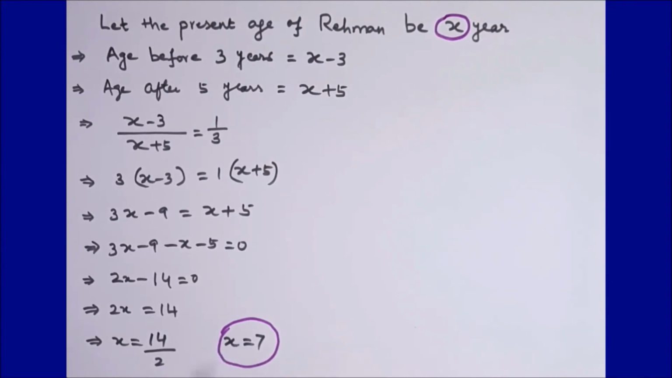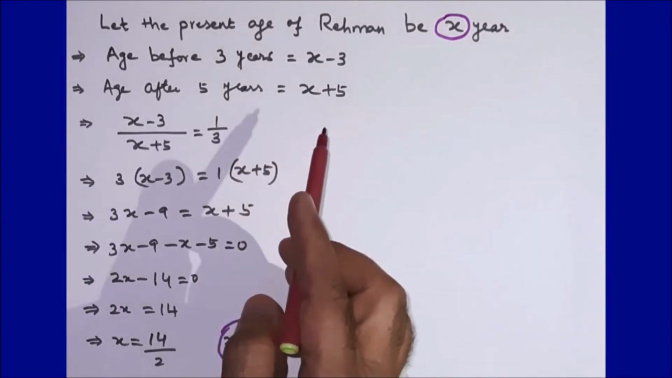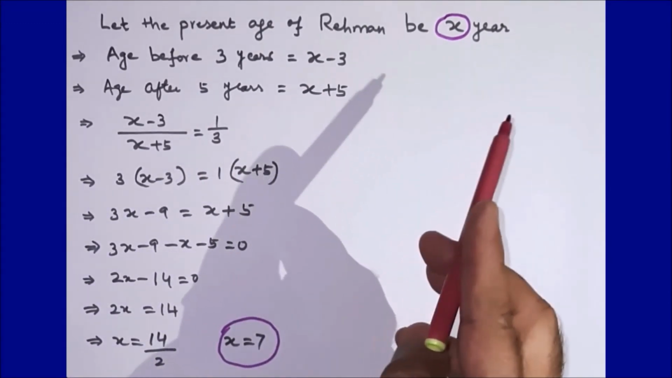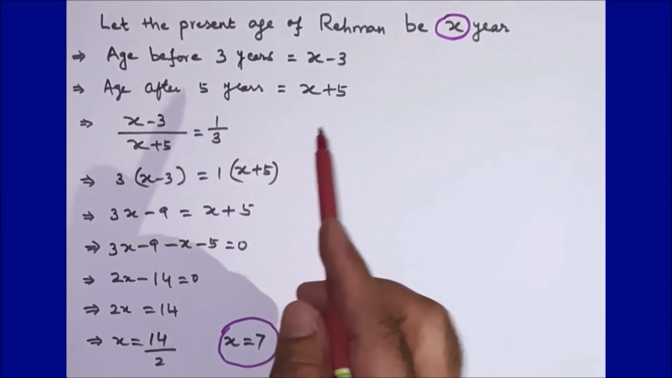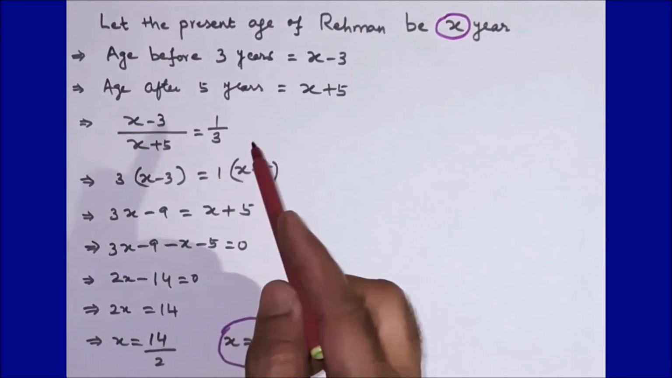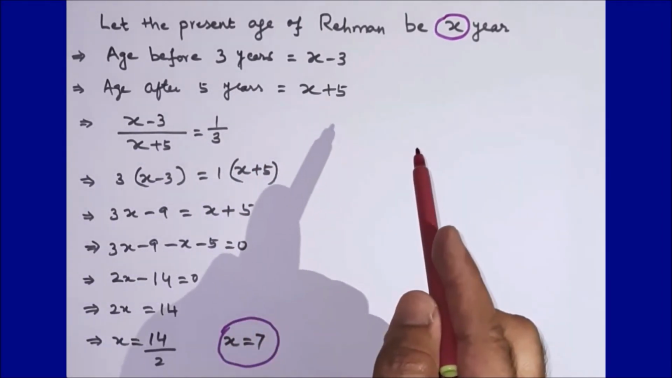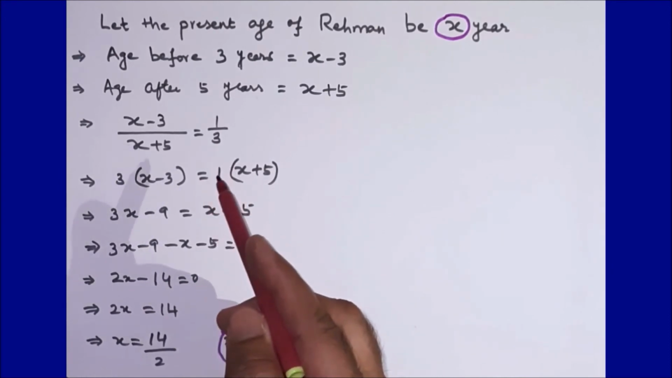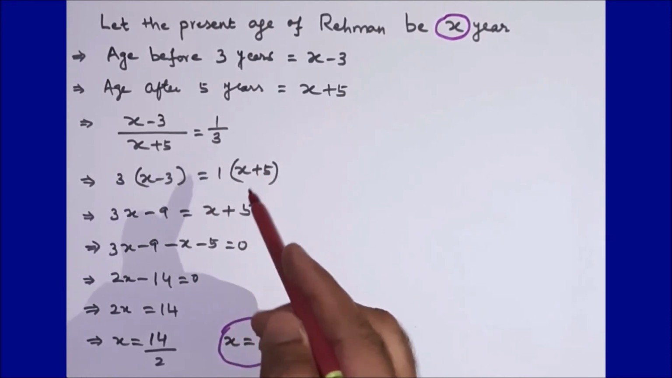This is a very simple and straightforward question, and I believe you understood the calculation I did. What I did is I considered the age before 3 years and the age after 5 years. I took the current age as x years, and then the age before 3 years is x minus 3, and after 5 years is x plus 5. And then I took the reciprocal of the age, which is x minus 3 upon x plus 5, that is equal to 1 by 3.